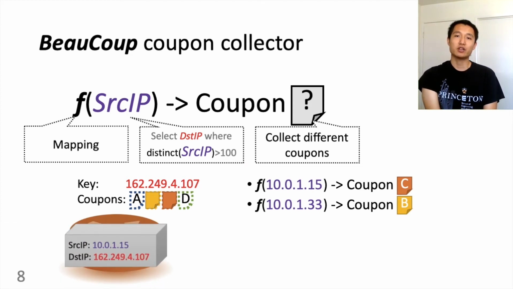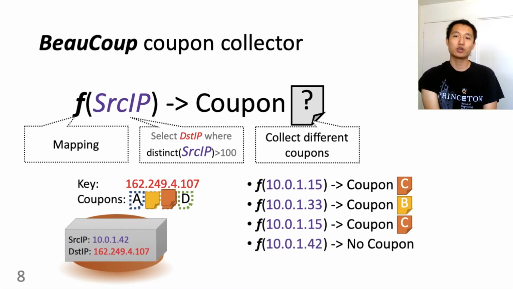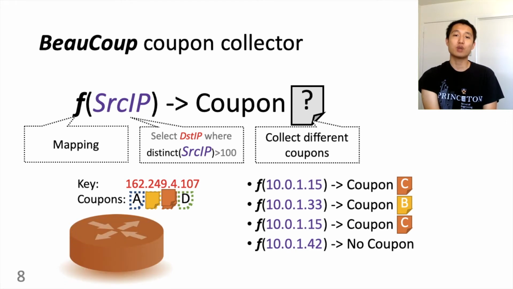For the next packet, we have the same source IP we have already seen before, so the random mapping is guaranteed to map it to the same coupon, so we get a duplicate coupon. This has no effect. Finally, for some packets, the random mapping maps the source IP to no coupon at all, so we don't have to access memory for those packets, achieving fewer than 1 memory access per packet. We just wait until we get a large number of coupons, which indicates there are many different source IPs.